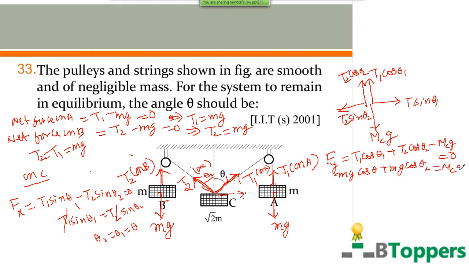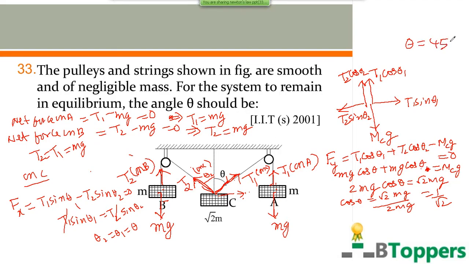This is equal to mass of C into g. So 2 mg cos theta, since theta 1 and theta 2 are both equal, each denoted by theta. Mass of C is given as root 2 m. So you get cos theta equal to root 2 mg by 2 mg, or 1 by root 2. So cos theta is 1 by root 2, and we get theta equal to 45 degrees. So that's the answer.